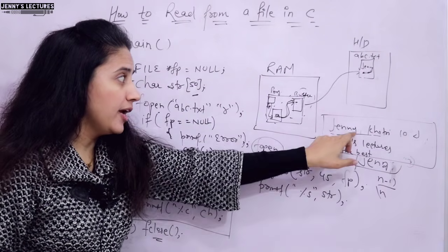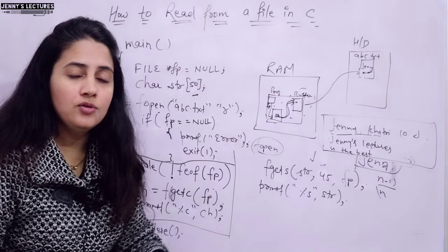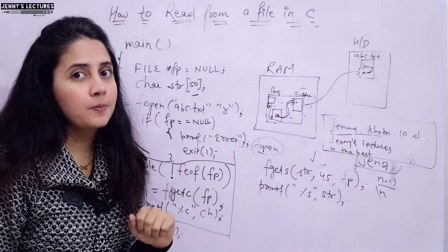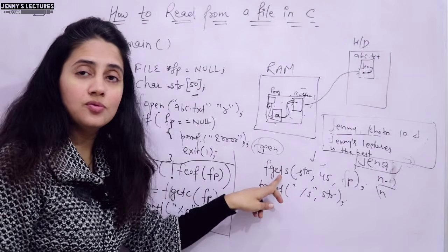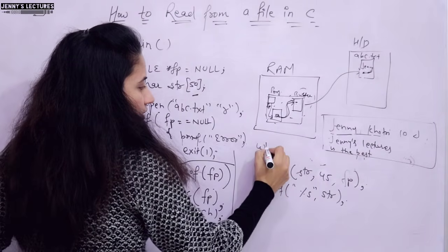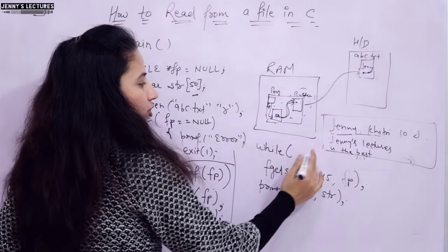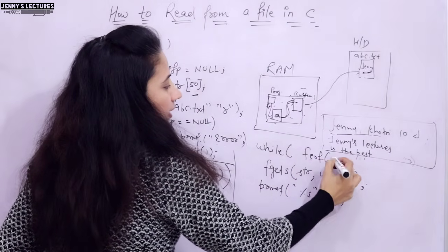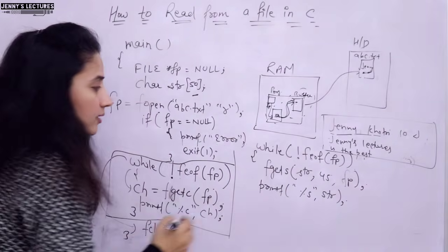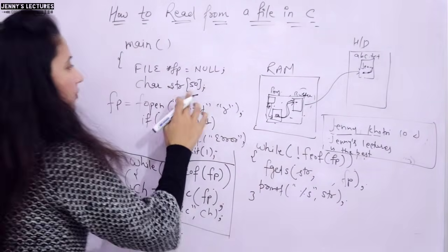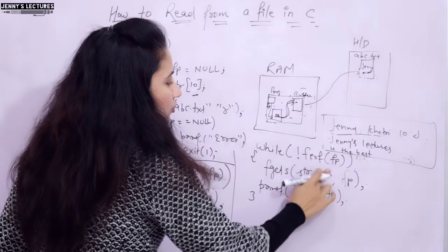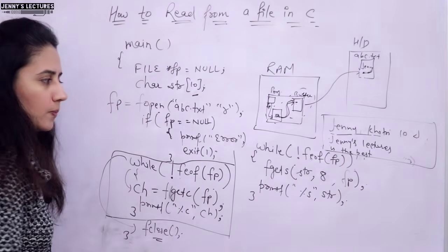So now if in a file we have content something like this with new lines, then how will you read the complete file? Simply put this into a loop, that's it. See, I'll show you that also. Before writing this, you can simply write while, not feof, that is end of file, and fp. And fgets, the buffer, suppose I am taking buffer only 10, so you can write here 10, or 9, or 8, suppose I want to write 8, right?